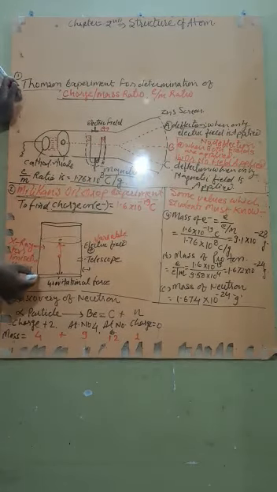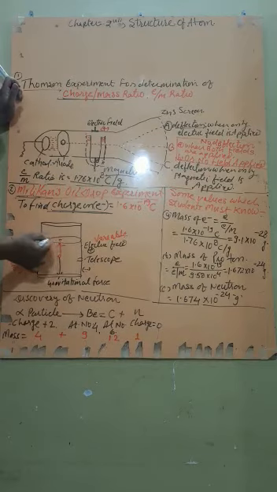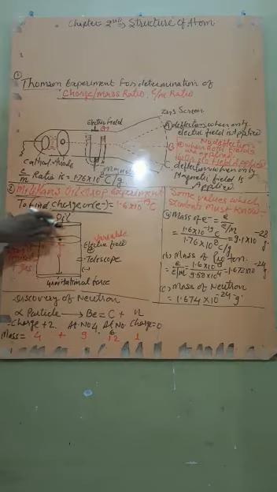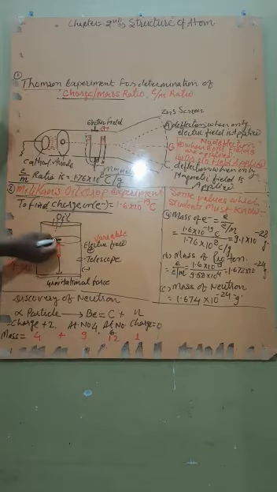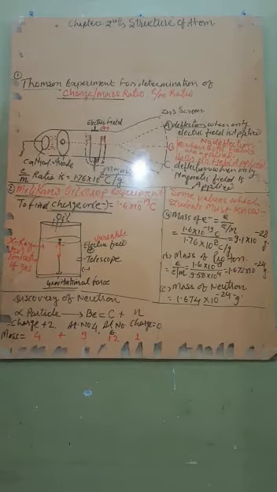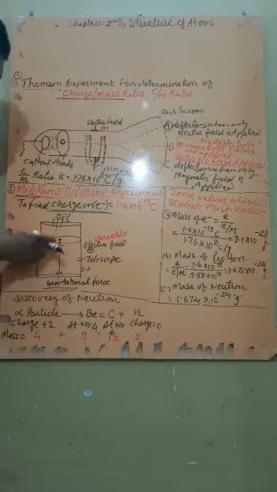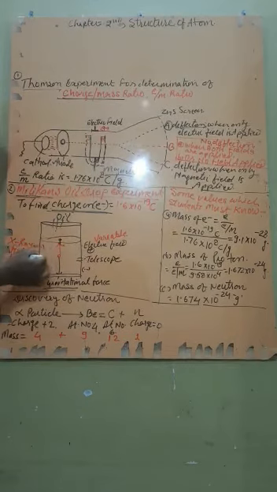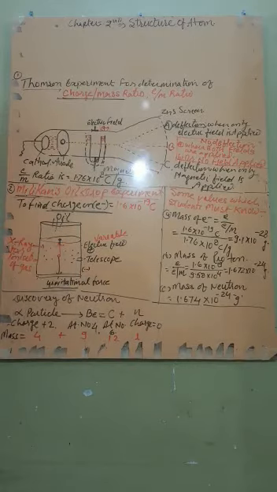Here there is a cylindrical vessel. The upper part of the cylindrical vessel has a very small pore. From this, oil is sprayed, which converts into very small drops. When one drop falls down, first it is allowed to fall under gravitational force. On the basis of the time, that is the rate of falling under gravitational force, the mass of the oil drop is found.